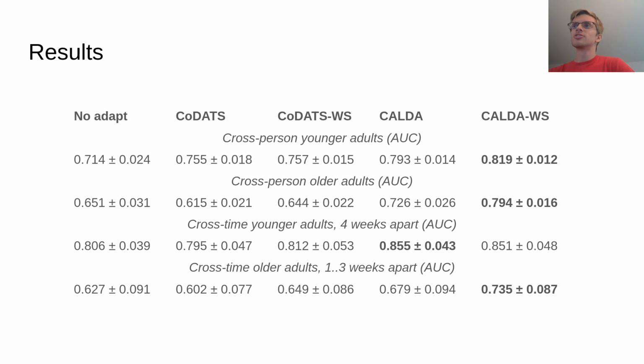Shown here are the results for the baselines no adaptation and CoDATS, in addition with our method CALDA, the latter two both with and without weak supervision. Interestingly, CoDATS actually performs worse than no adaptation for the more challenging older adult dataset. However, by leveraging contrastive learning, CALDA is able to outperform both baselines. Also, we found that performance degrades as the time gap increases, demonstrating that real-world data has concept drift.